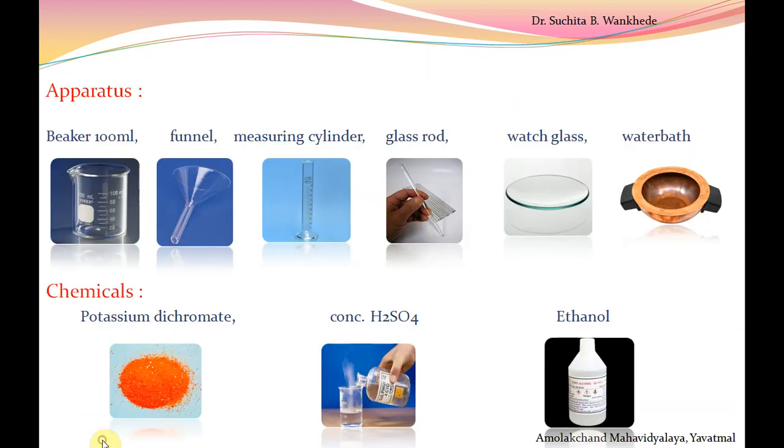Now next, the apparatus which we use during the practical are 100 ml beaker, funnel, measuring cylinder, glass rod, watch glass and water bath. The chemicals which we use are potassium dichromate, concentrated sulfuric acid and ethanol.